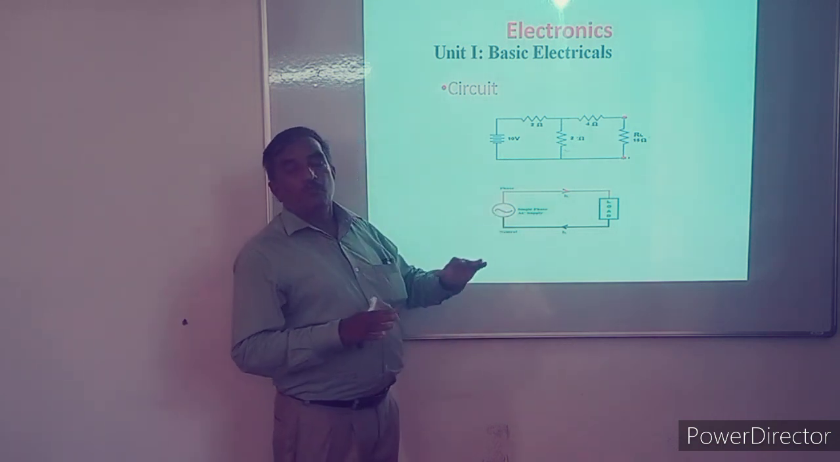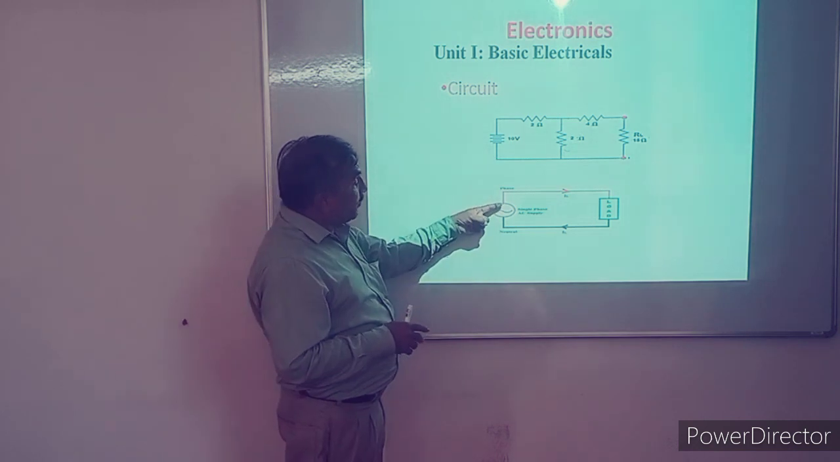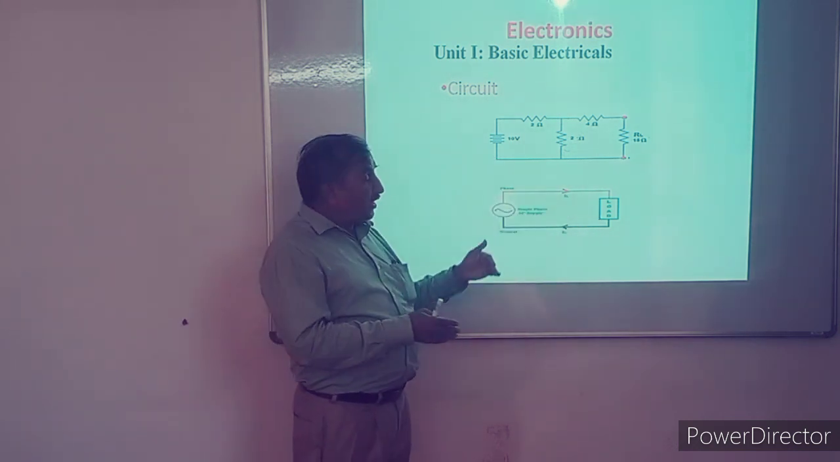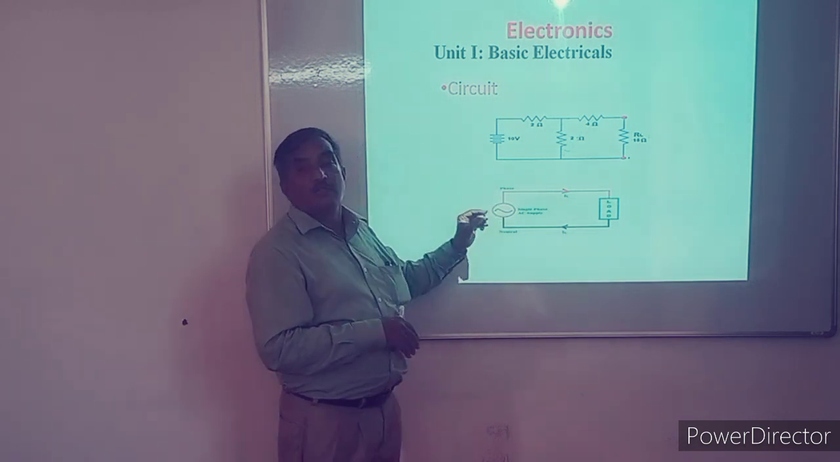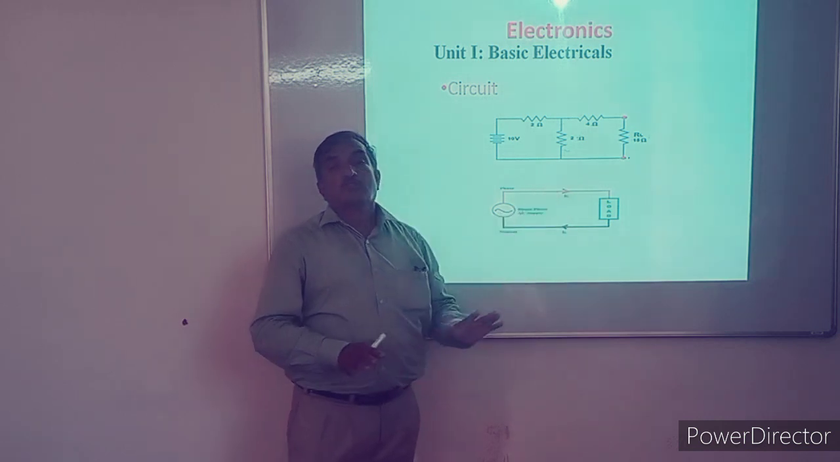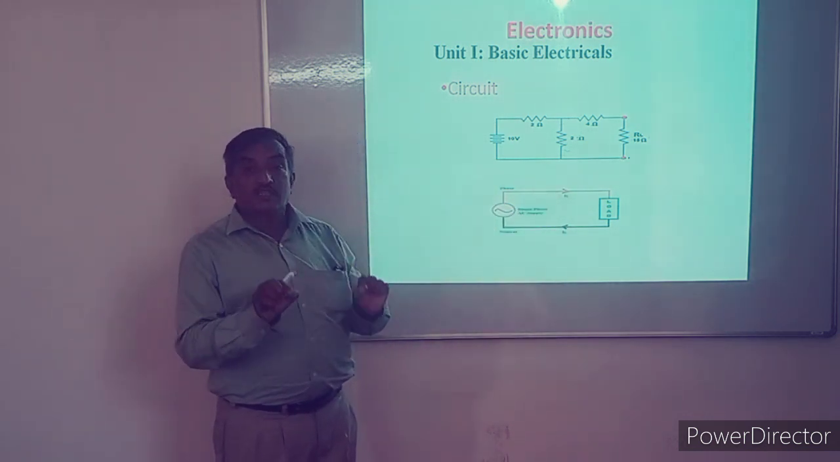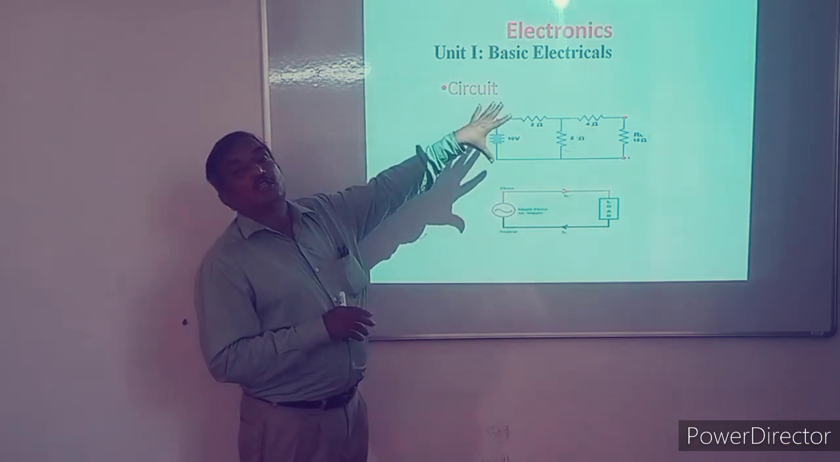And the source whose magnitude varies and direction also varies. Suppose the upper terminal is positive, then the current direction is this. But when the polarity changes, if the upper terminal is negative and the lower terminal is positive, then the current direction reverses. So the direction changes, the magnitude changes, that's why it is AC. So AC and DC, these two sources we have used in these two circuits.